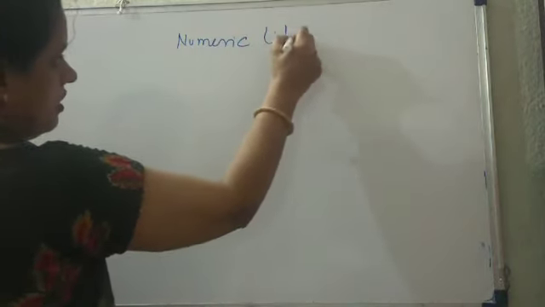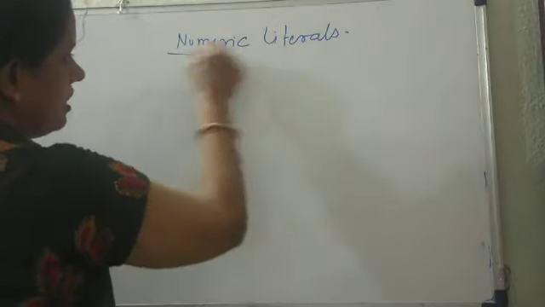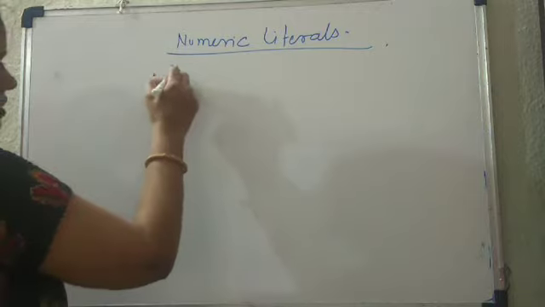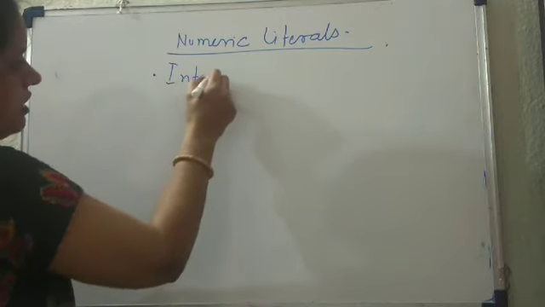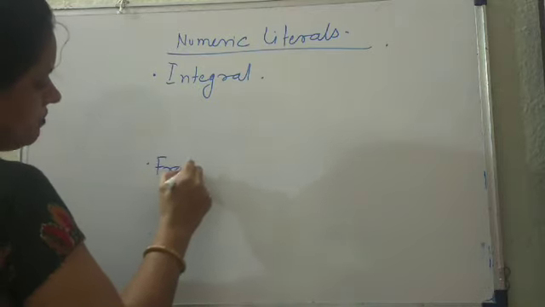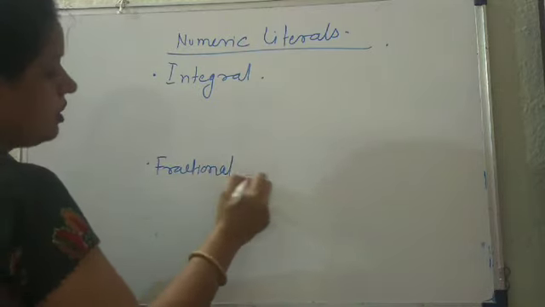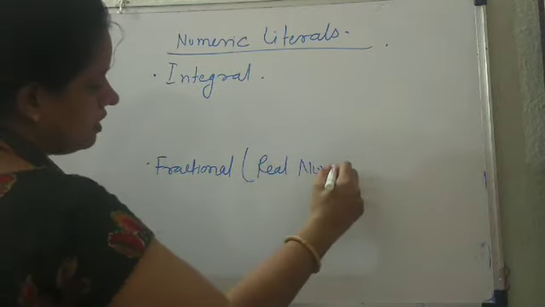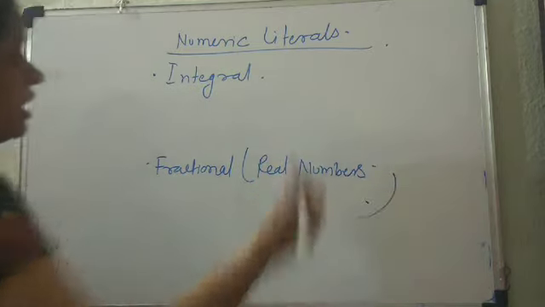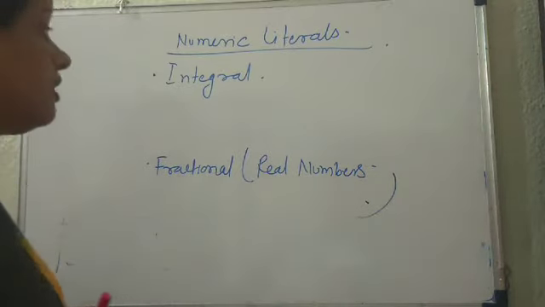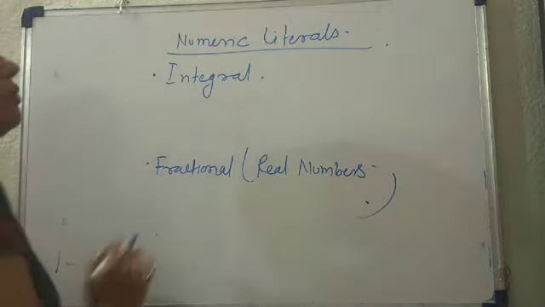Numeric literals: there are two types of numeric literal. One is the integral and another is the fractional, or you can say real numbers. Okay, so all the numbers come under numeric literals.